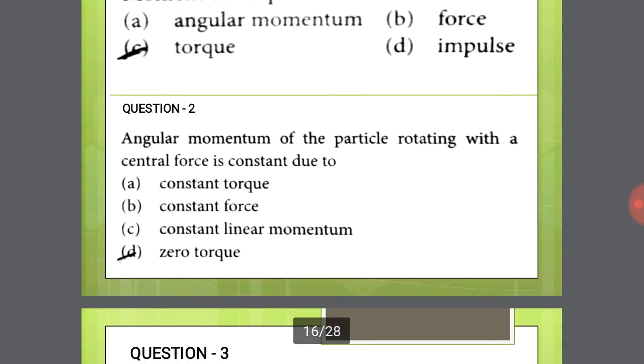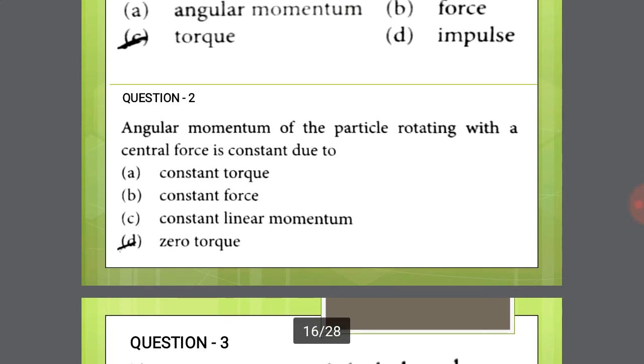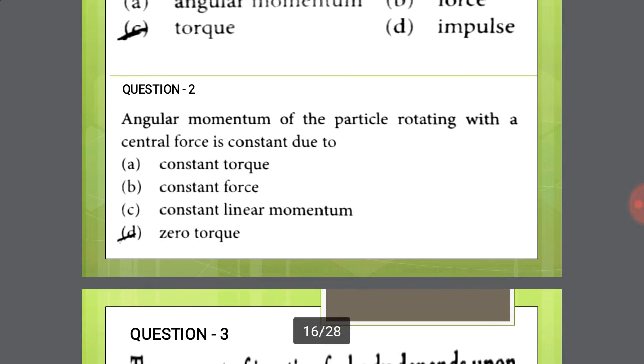Question number two: angular momentum of a particle rotating with a central force is constant due to: option A constant torque, option B constant force, option C constant linear momentum, option D zero torque.